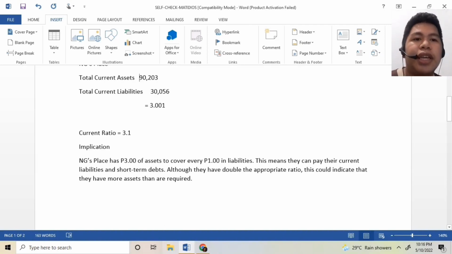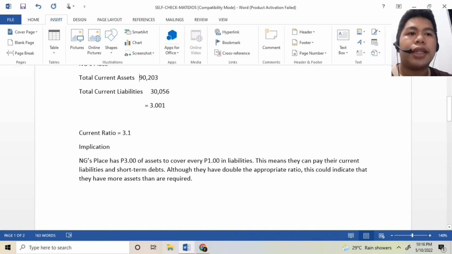Application: NG's Place has 3 pesos of assets to cover every 1 peso in liabilities. This means they can pay their current liabilities and short-term debts. Although they have double the appropriate ratio, this could indicate that they have more assets than are required.